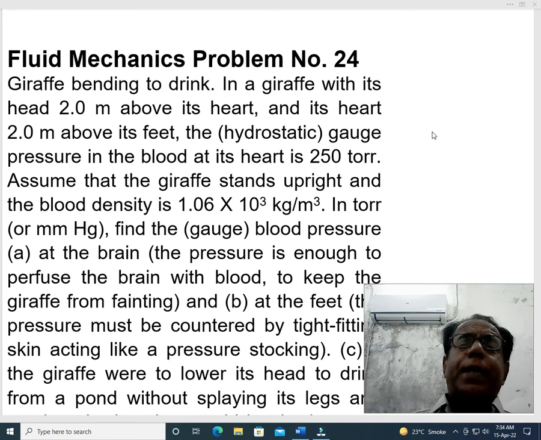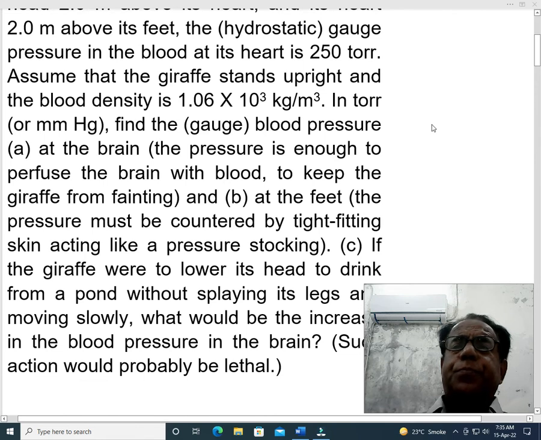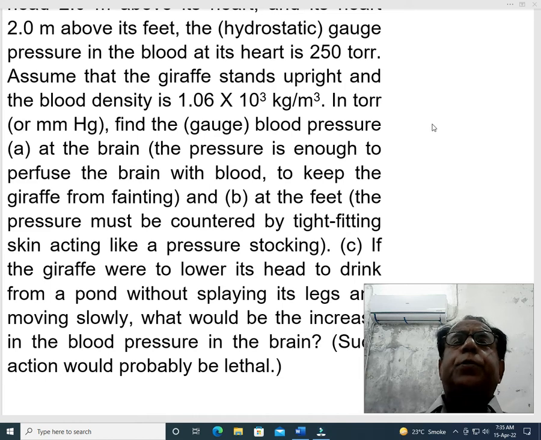The hydrostatic gauge pressure in the blood at its heart is 250 torr. Dear students, we have many times dealt with the conversion factor between Pascal and torr. So, it is given: gauge pressure in the blood at its heart is 250 torr.